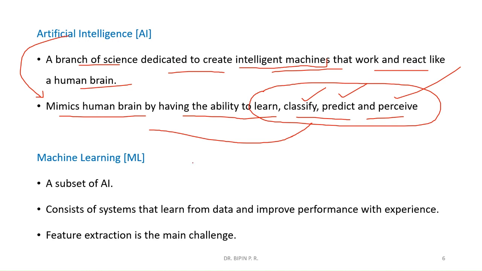Now machine learning, as I told you, is a subset of AI, a set of algorithms which is a subset of artificial intelligence. It consists of systems that learn from data and improve performance with experience.